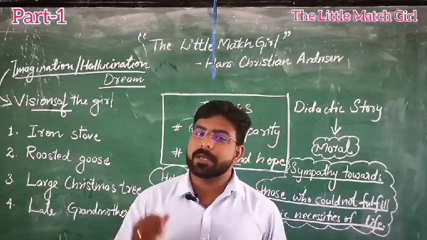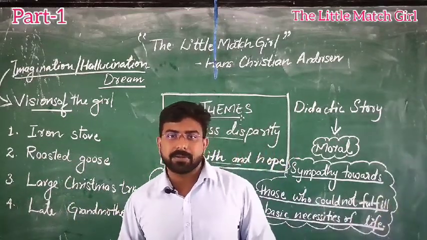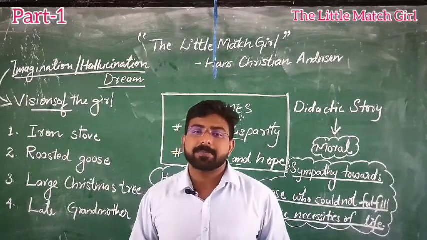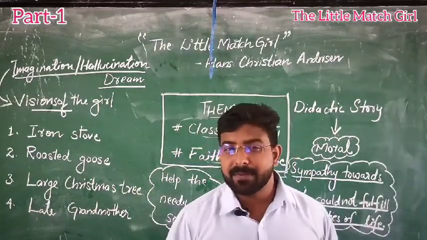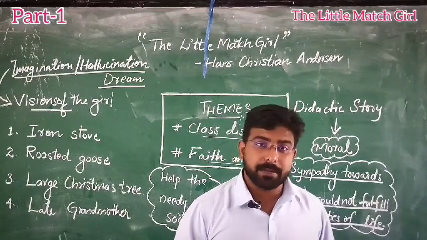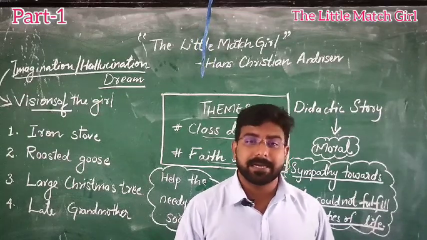So as the girl is walking, she has seen that everyone's window light was there. Everyone has a glowing light there. And at the same time, the smell of roasted goose was coming to her nose. That means everyone has been cooking delicious food at their home. But what is the current condition of this girl? The girl is hungry.